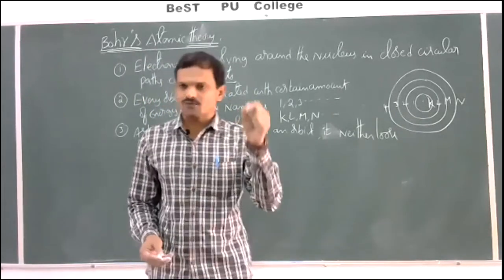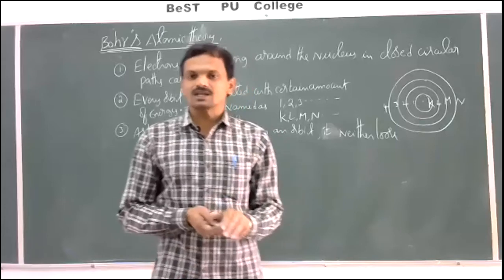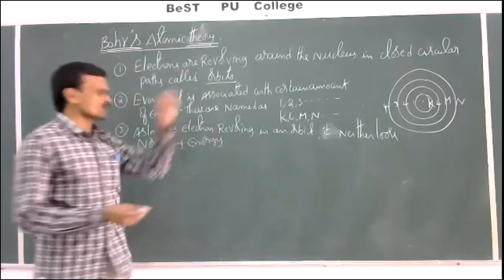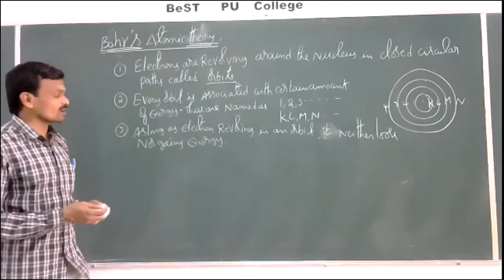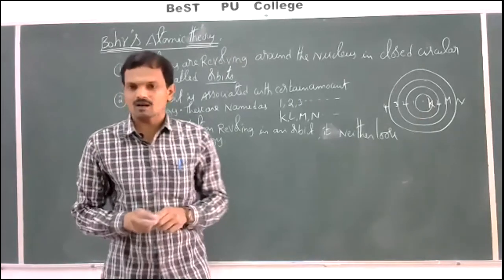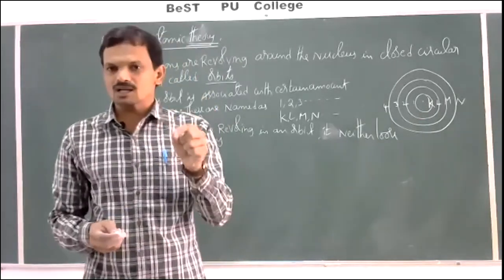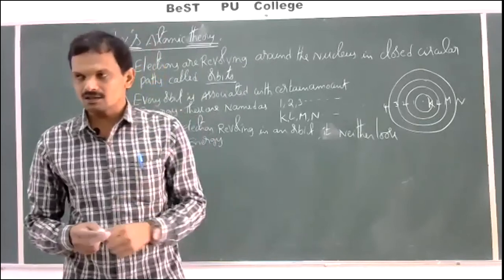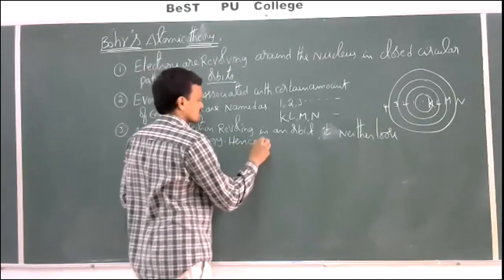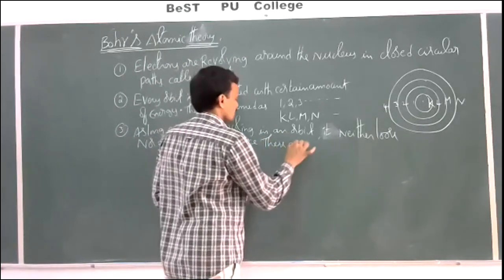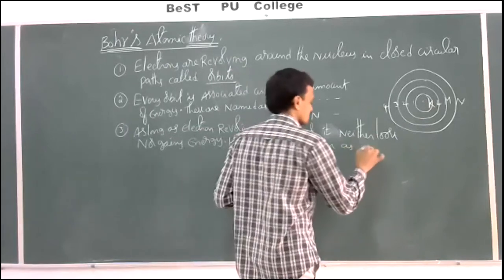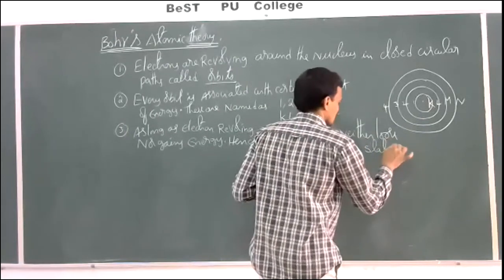That means the energy of the orbit, or the energy of the electron in the orbit, remains constant. Hence, these are called stationary orbits. So as long as an electron is revolving in an orbit, it neither loses nor gains energy. Hence, these are known as stationary orbits.